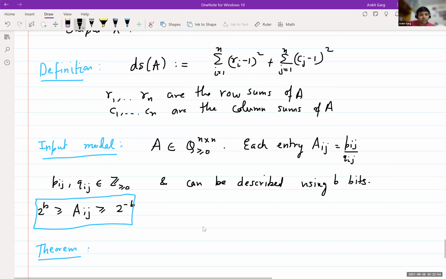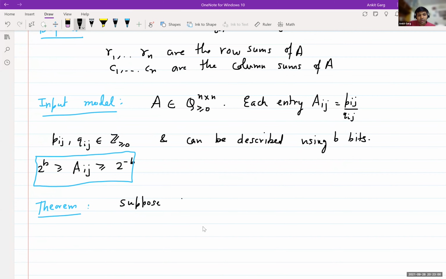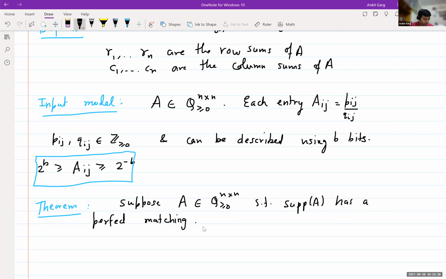Suppose A is a rational matrix such that the support of A has a perfect matching. If the support of A does not have a perfect matching, then we cannot scale anyway, so there's nothing to prove. If it has a perfect matching, we want to say in how many steps it will converge. So suppose it has a perfect matching, and B is the representation size mentioned above. Then